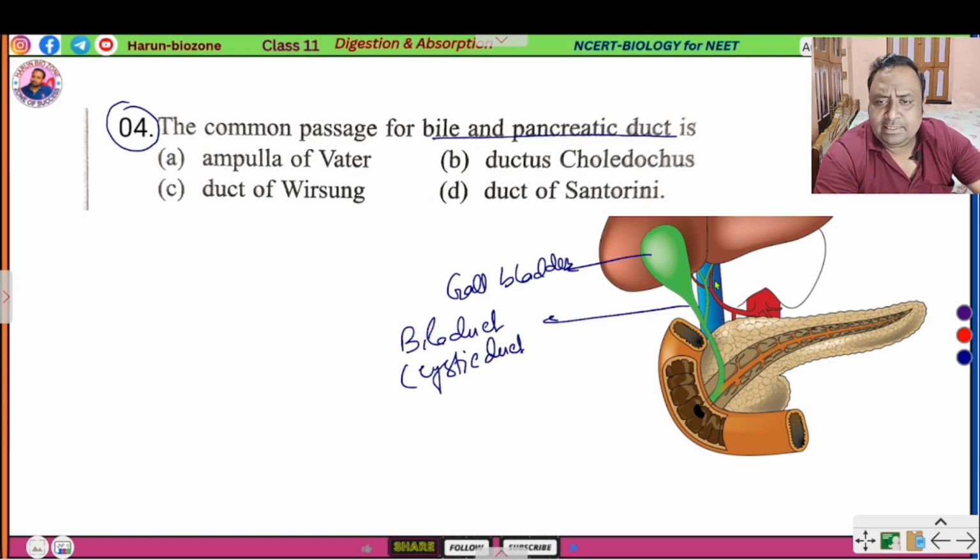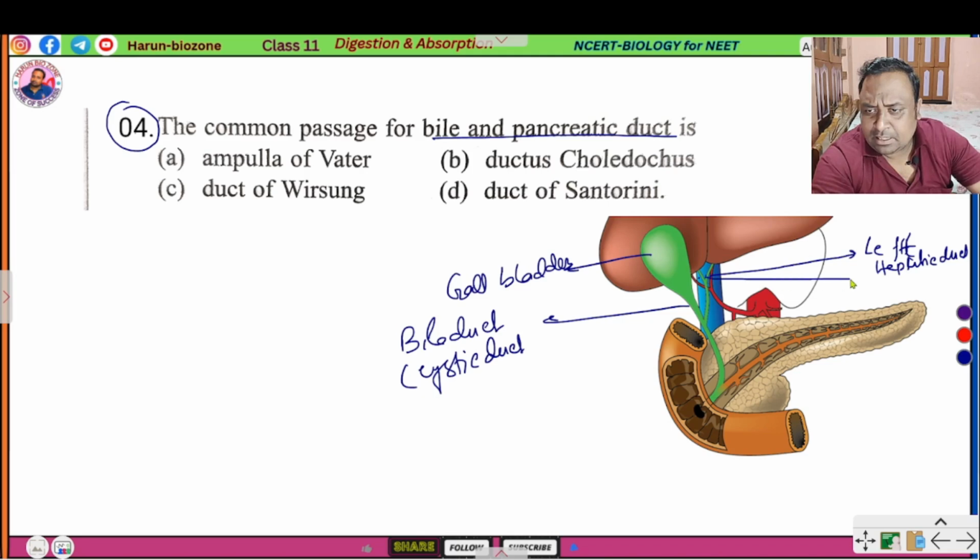This is left hepatic duct, and this is right hepatic duct, and this is the common bile duct.